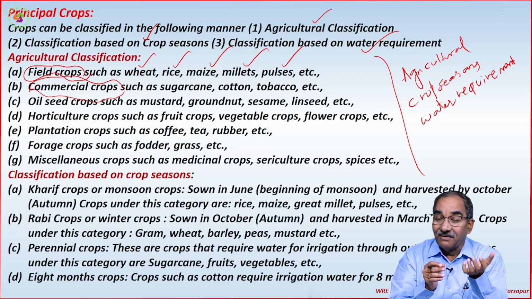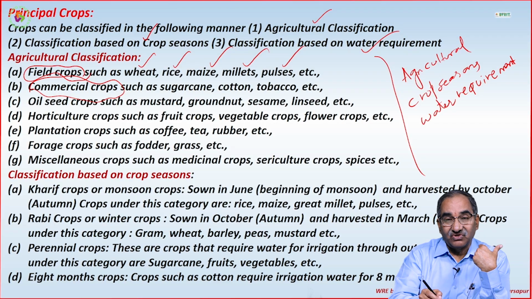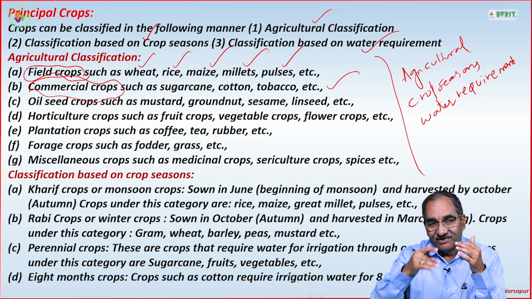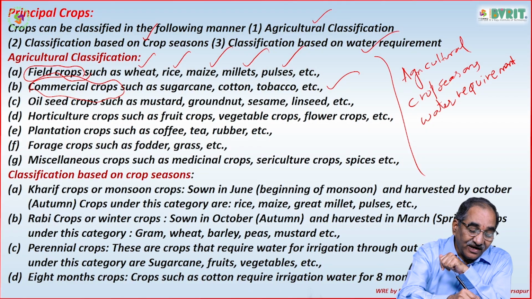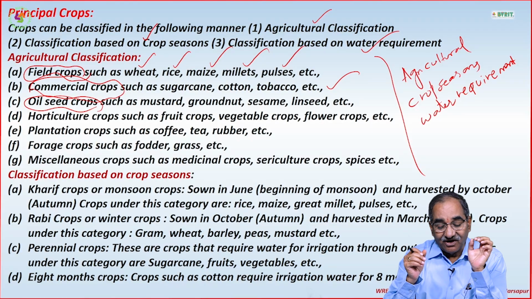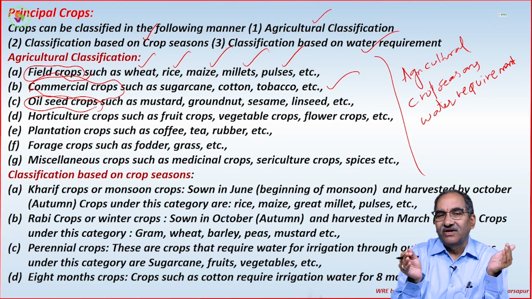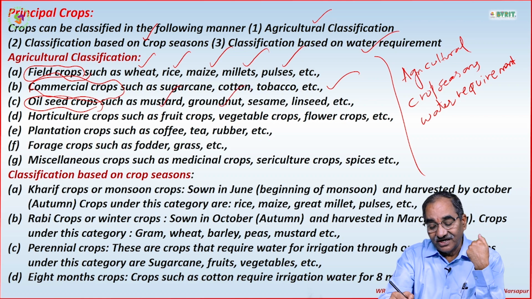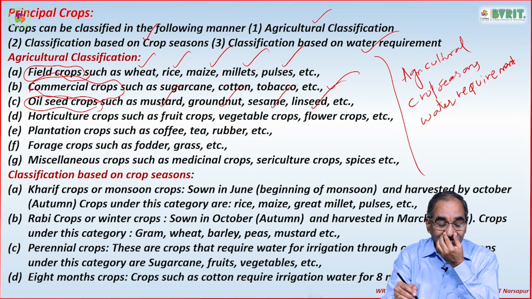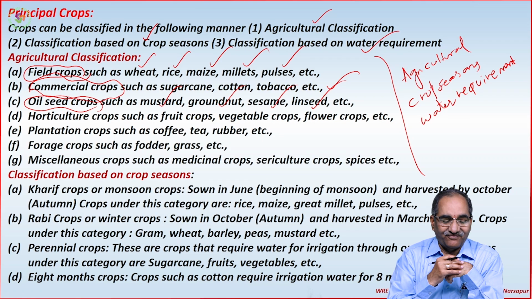Commercial crops means maybe cotton, maybe tobacco, maybe sugarcane. These are all the second level commercial crops. Food crops, commercial crops. Then oilseed crops. Oilseed crops are also food crops, but the only thing is we have separated them by the seeds, like mustard oil, groundnut oil, sesame oil, linseed. So these are all the third type of crops.